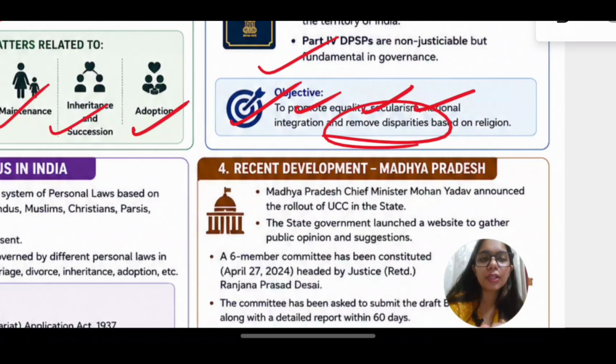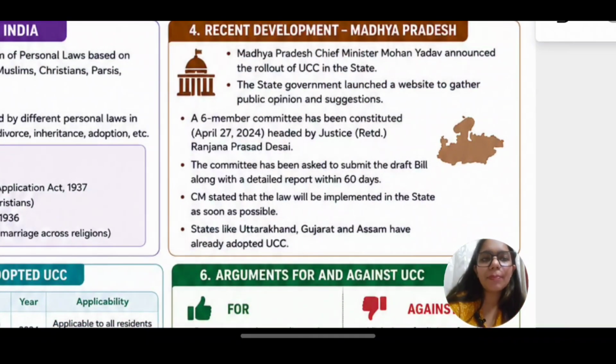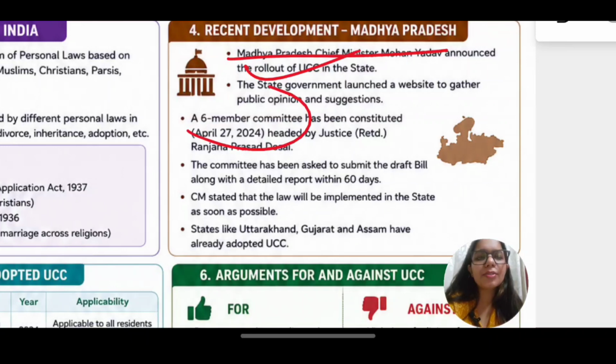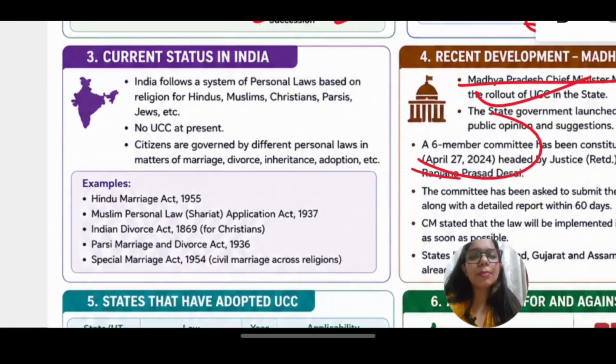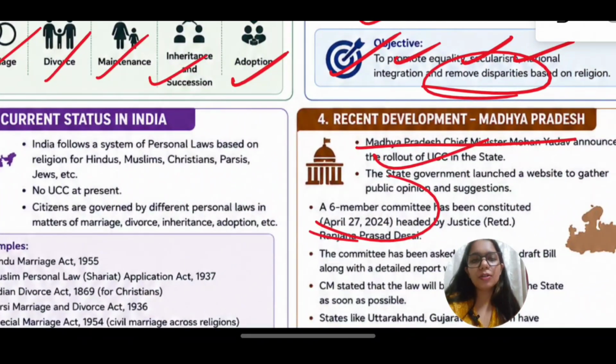Now, a recent development is that the Madhya Pradesh Chief Minister has said that we will roll out UCC. Some states have already rolled it out. There will be a 6-member committee. This is specifically for Madhya Pradesh, so you need not remember this. You need to remember Article 44 and the components, or the matters, that this particular topic covers.